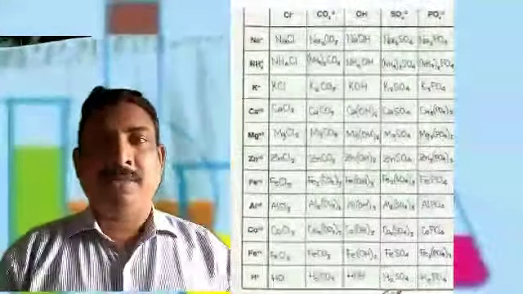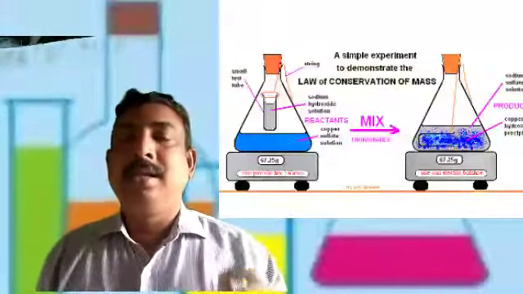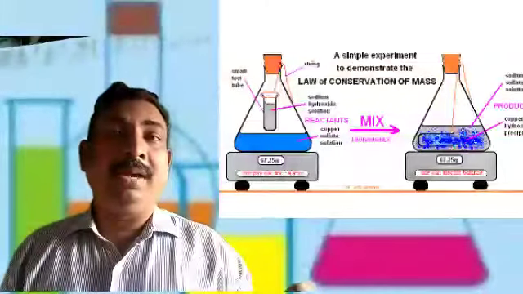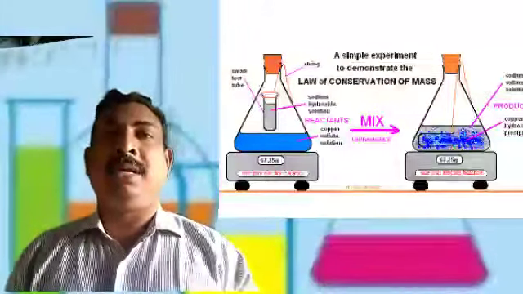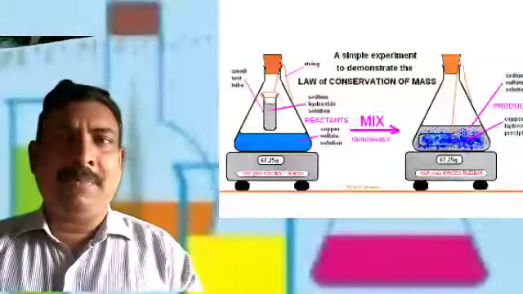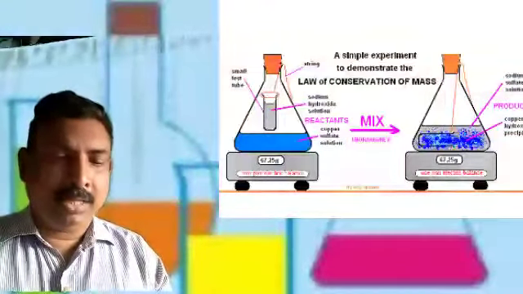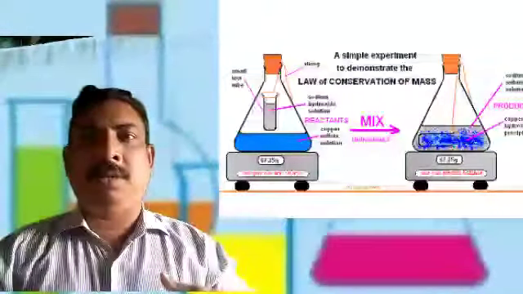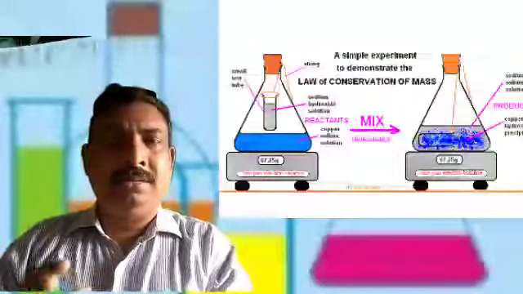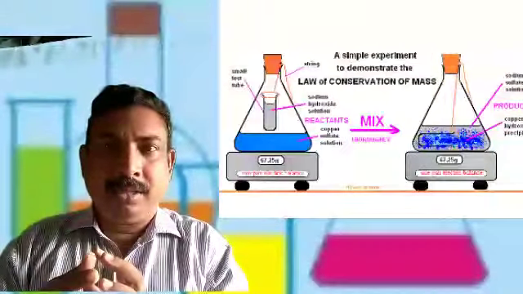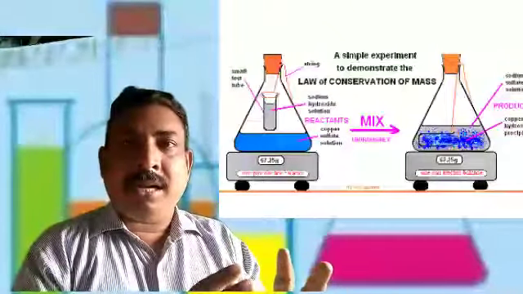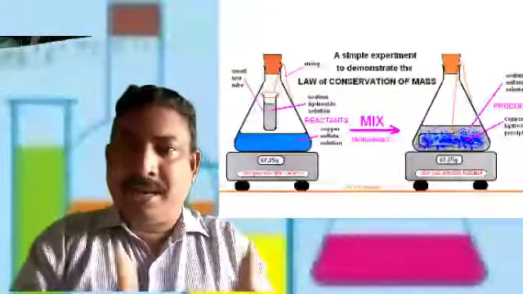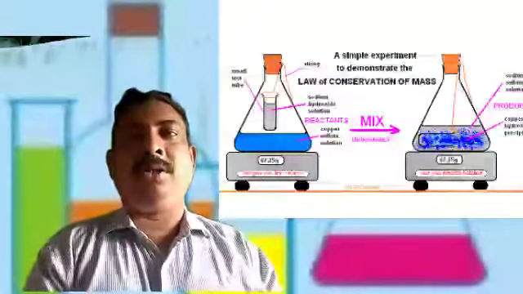Do you remember the law of conservation of mass? Yes. The total mass before the chemical reaction will be equal to the total mass after the chemical reaction. So the chemicals participating in this chemical reaction, when they combine, no new mass will be formed, and only some changes occur inside. Products will be formed, but the mass of the products will not become more. How much mass you have given, that much mass of product only you will get.